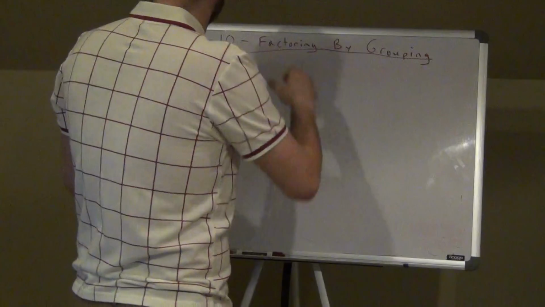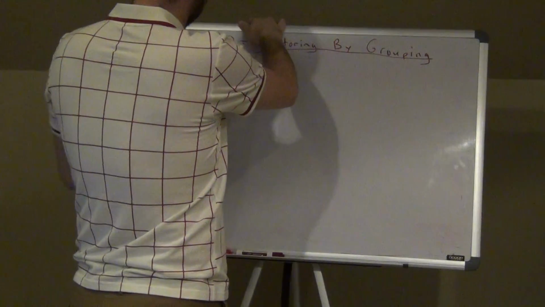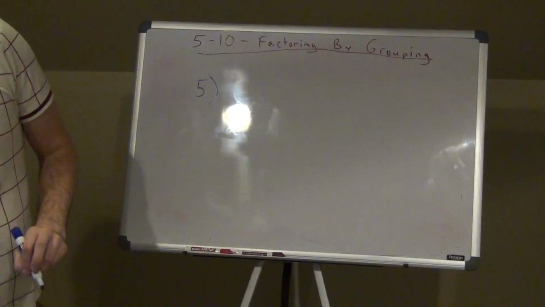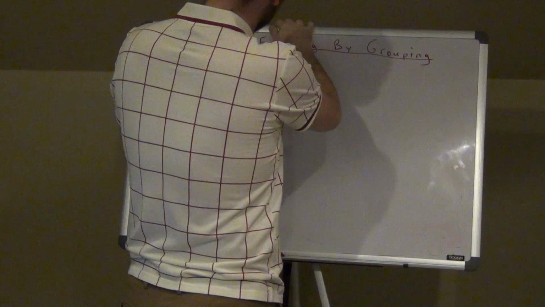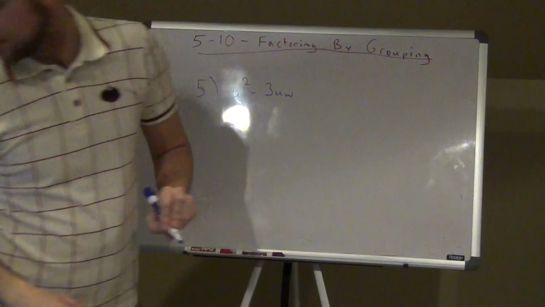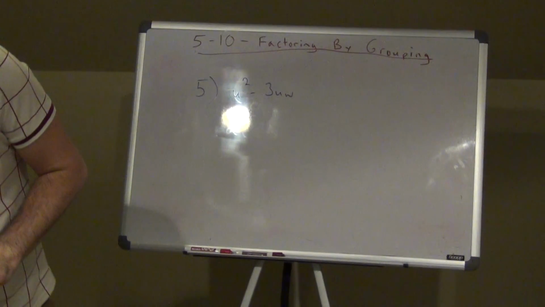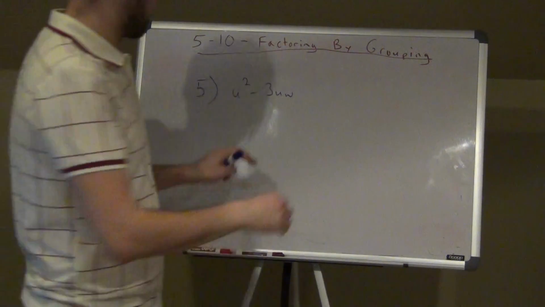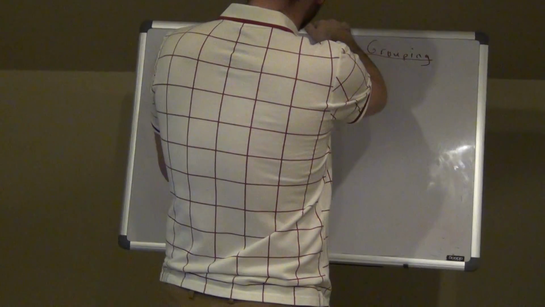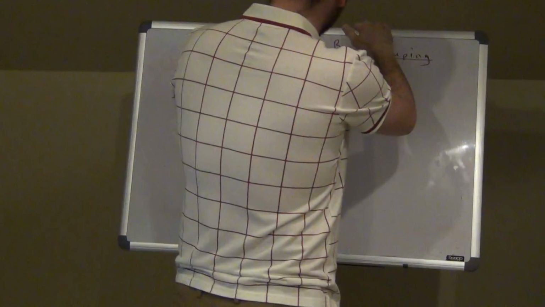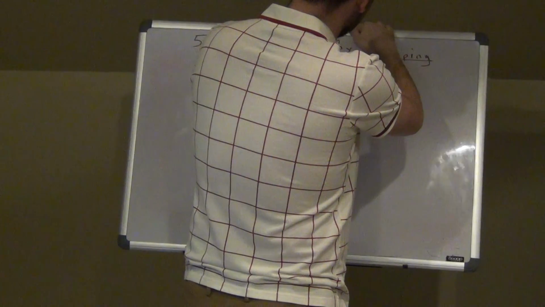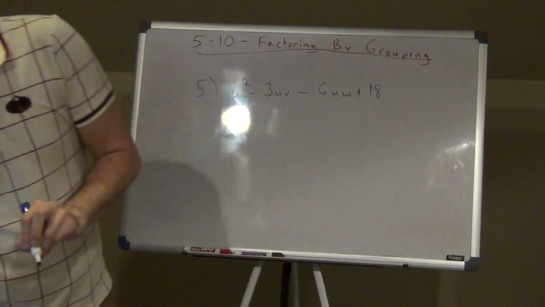So number 5, you have u squared minus 3uv, sorry guys, minus 3uv minus 6uw plus 18vw.